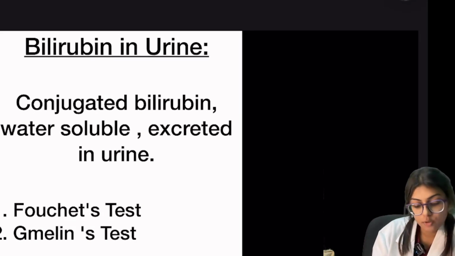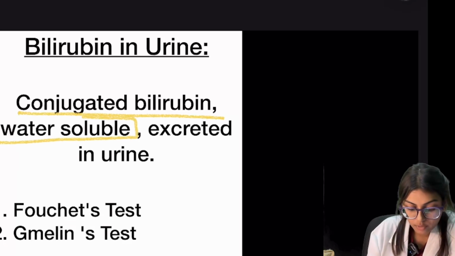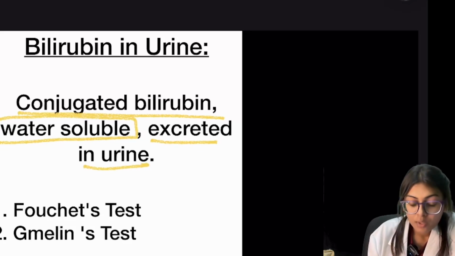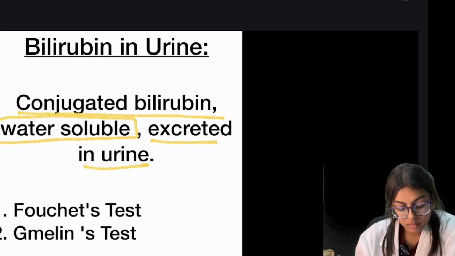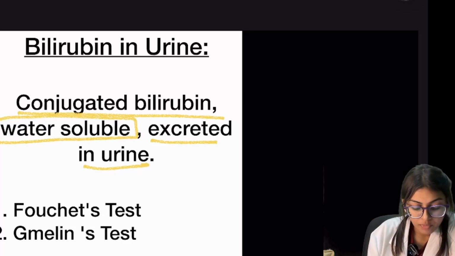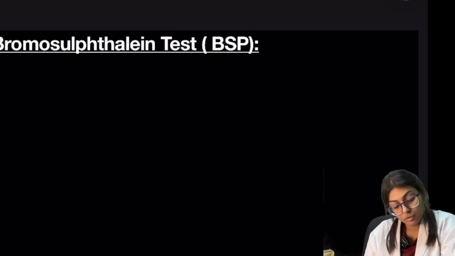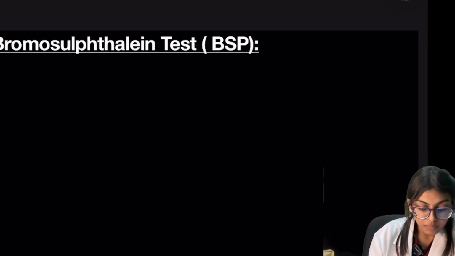Now we will see bilirubin in urine. As we know, conjugated bilirubin is water soluble, so it gets excreted in urine. The bilirubin in urine can be measured or seen by performing two tests. First is Fouchet's test, and second is Gmelin's test. So these are the two tests, Fouchet's test and Gmelin's test. Now we will move towards the next test, that is the BSP test.